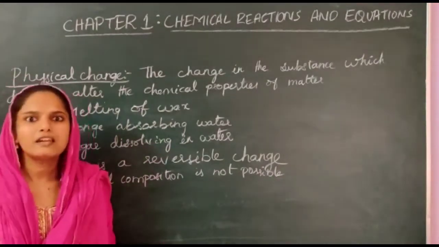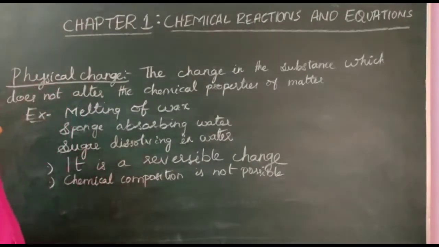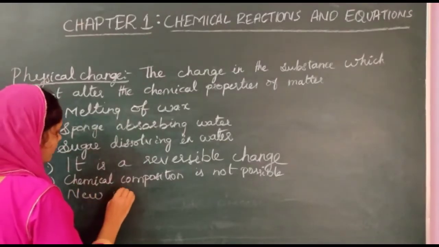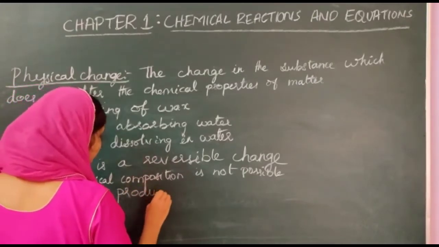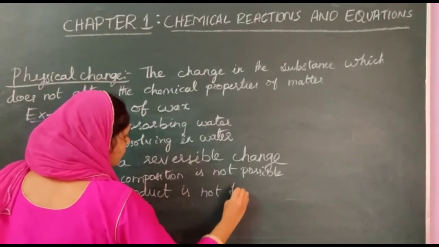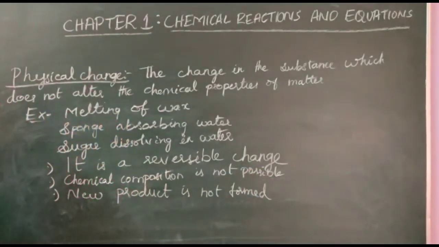Afterwards they can return to their original form. That is why chemical composition is not possible, so a new product is also not formed. New product is not formed.